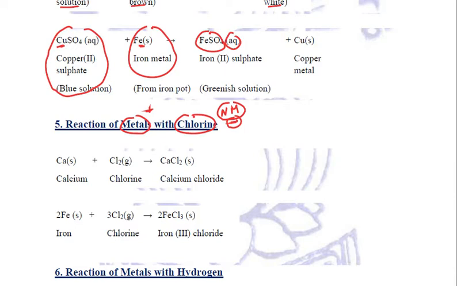So whenever metals react with chlorine, they will form electrovalent chlorides. For example, calcium reacts with chlorine to form calcium chloride, iron reacts with chlorine to form iron chloride, and all these chlorides are ionic in nature because of the formation of ions due to the losing and gaining of electrons. Got it?